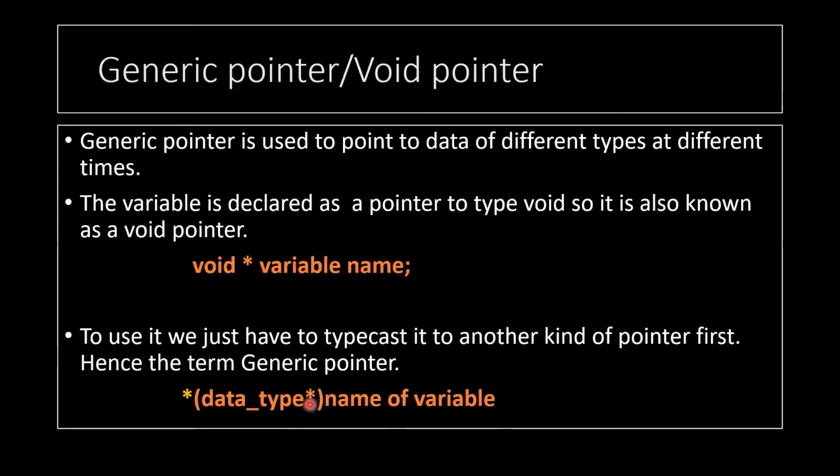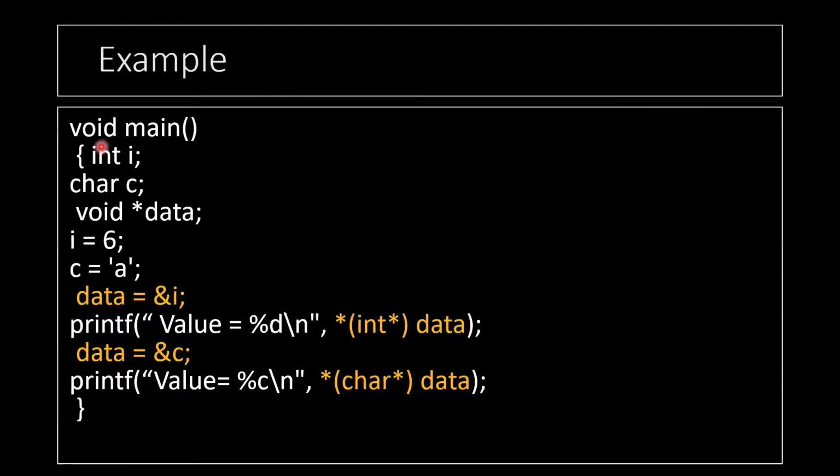This star and that star are different. This is the part for typecasting, this bracket, and this star symbol is the dereferencing operator, and this is the name of the variable, which is our pointer. See in this example now,